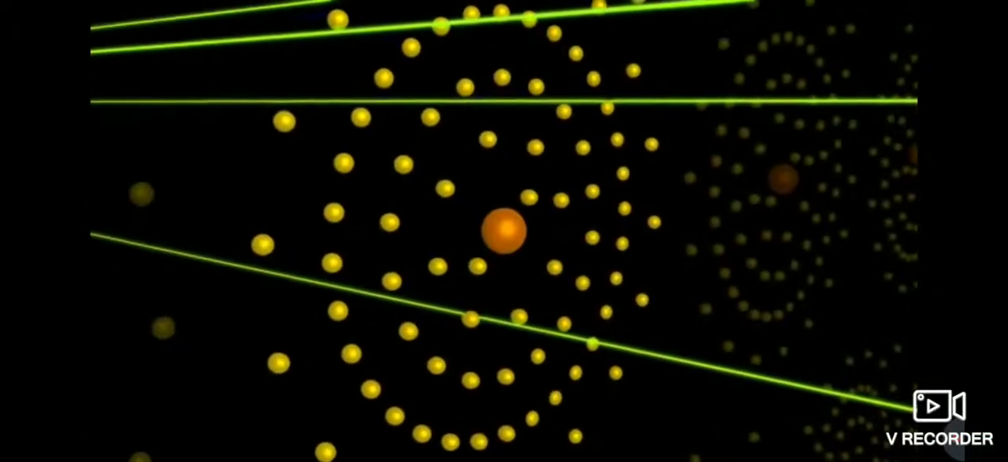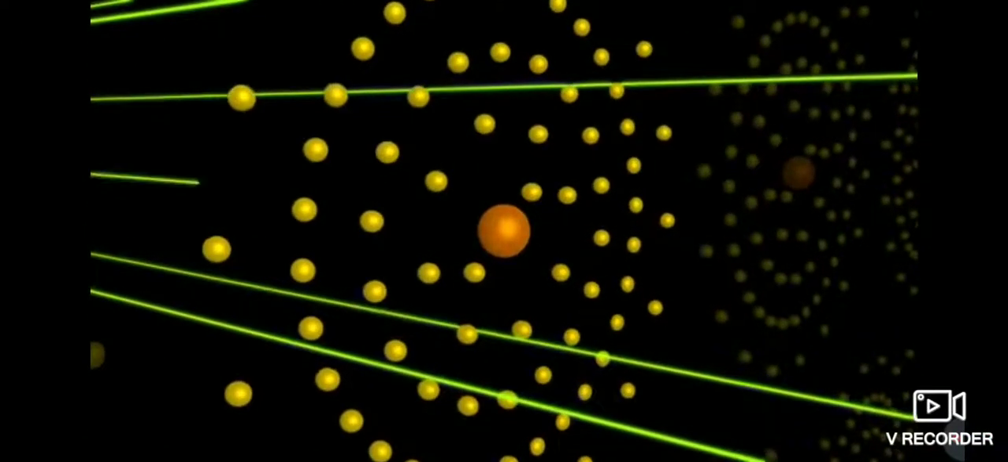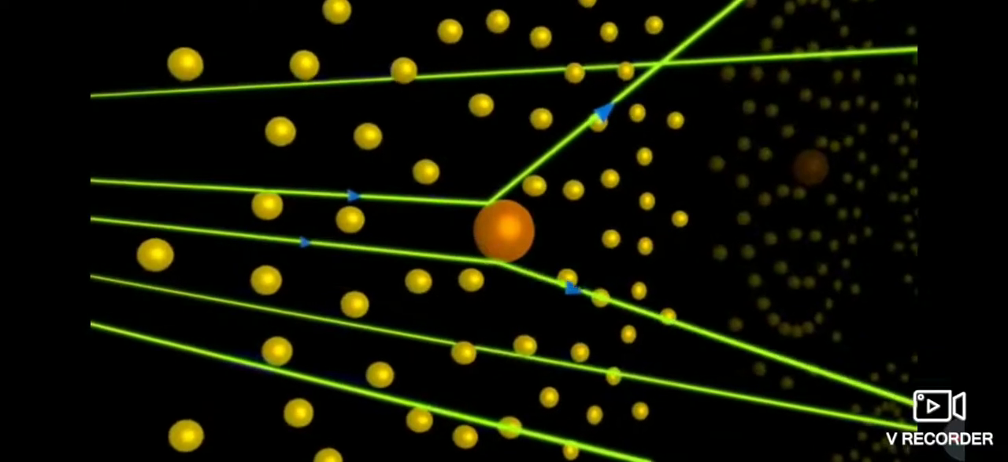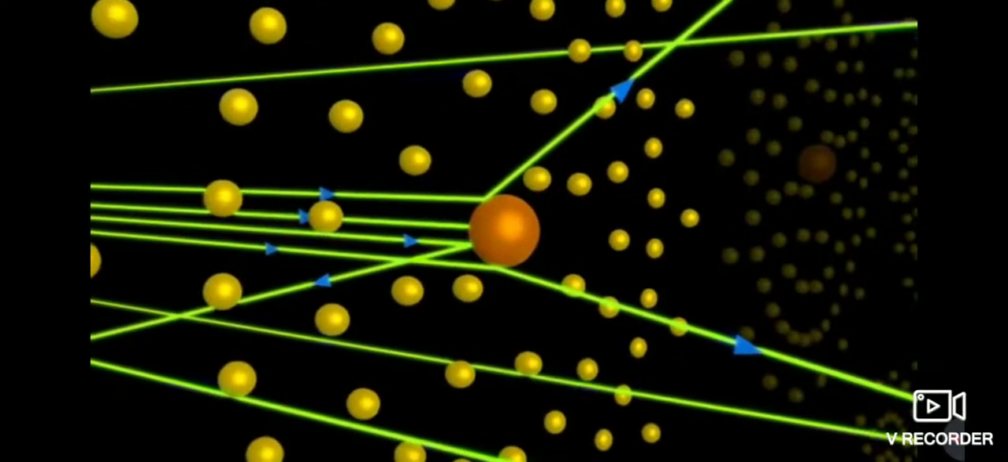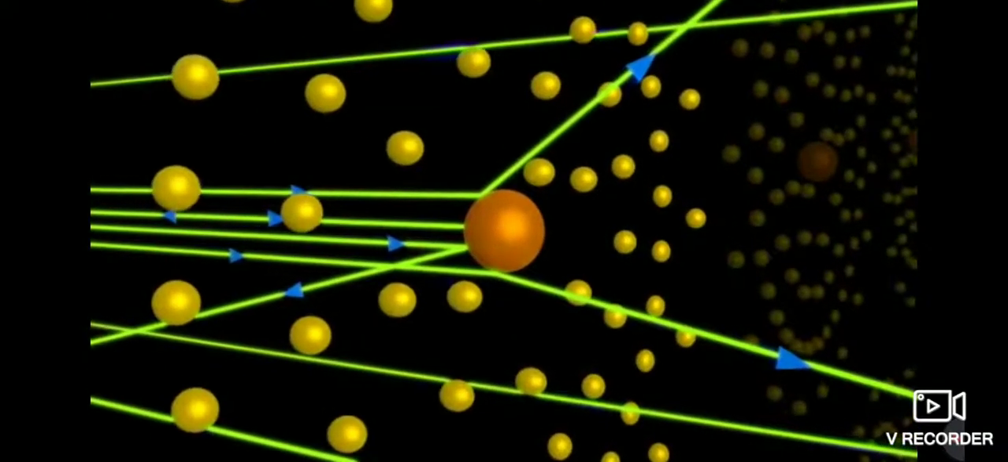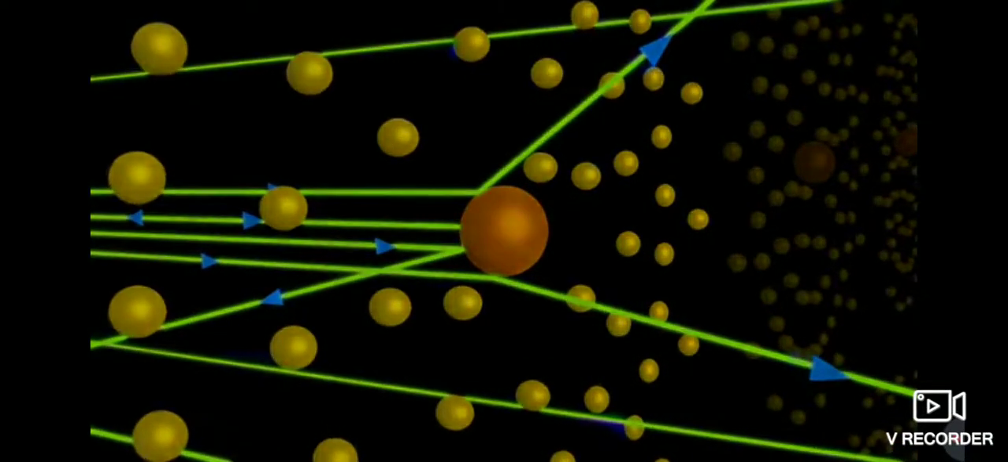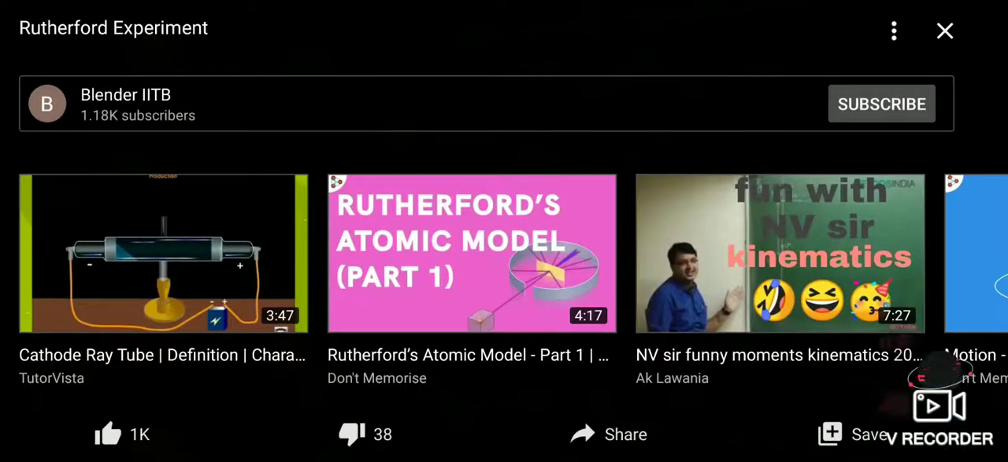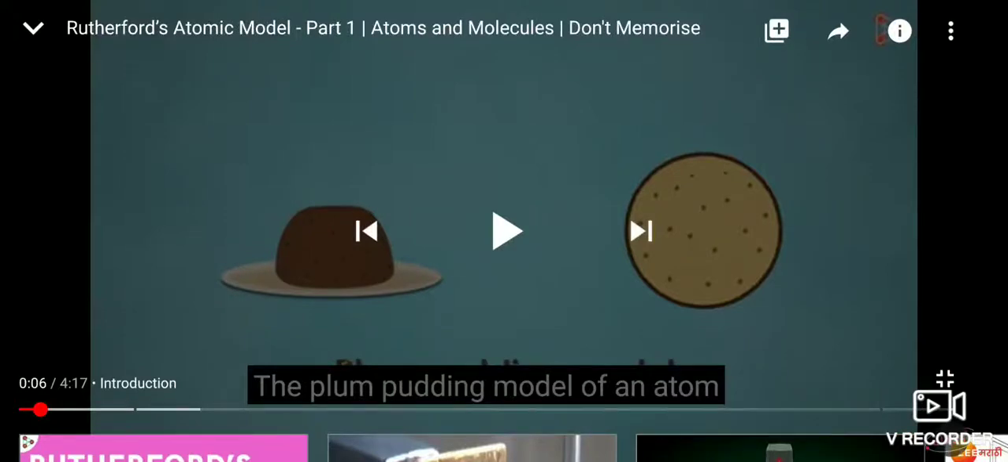See now here what is happening. Most of the rays are passing forward, and those which fall on the nucleus are getting reflected, or changing their way. Okay, now I will show you the experiment.